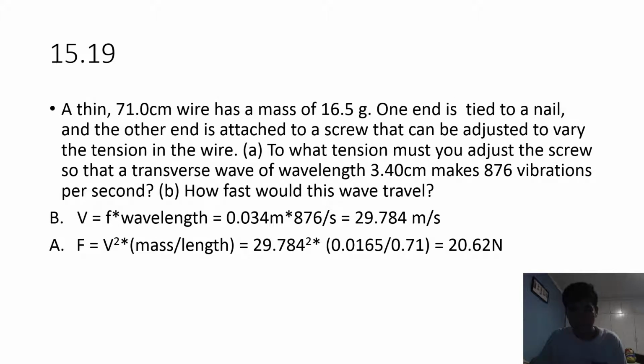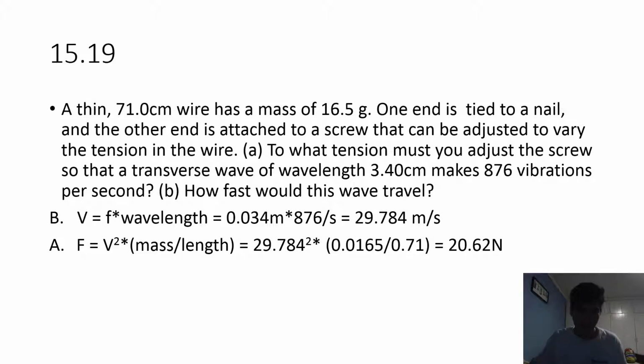Problem 15.19. A thin 71 centimeter wire has a mass of 16.5 grams. One end is tied to a nail and the other is attached to a screw that can be adjusted to vary the tension of the wire. A. To what tension must you adjust the screw so that the transverse wave of wavelength 3.4 cm makes 876 vibrations per second? B. How fast would this wave travel?